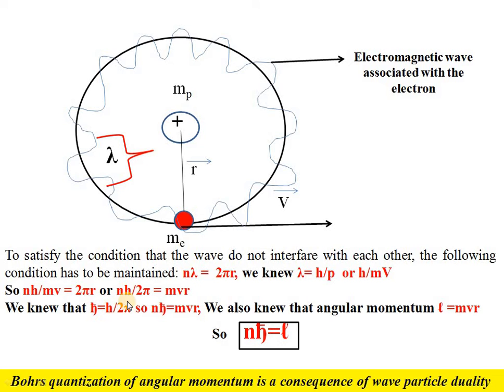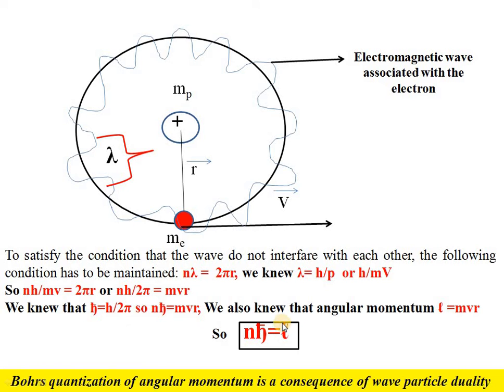Now h by 2 pi is also expressed by h cross. So the equation we get is n h cross is equal to mvr. And in my previous lecture I showed that the angular momentum is expressed as L equal to mvr. So this is nothing but angular momentum. So the final equation we obtain is L, the angular momentum of that electron, is equal to n h cross.